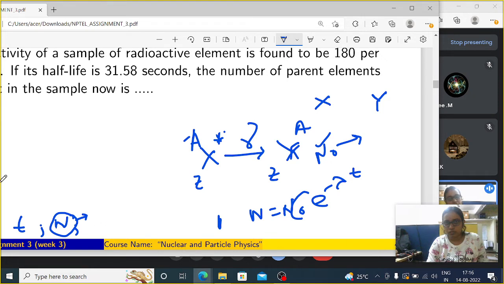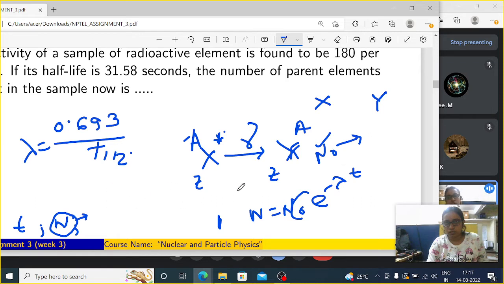So N equals N0 e to the power minus lambda t, which says how our radioactive element will decay at a time t. And what is lambda? Lambda is the decay constant, like how fast the radioactive element will decay. For lambda, I think you all know the expression is 0.693 divided by T half. T half is nothing but the half-life of that parent nucleus. Half-life means the time at which half of the element will decay.